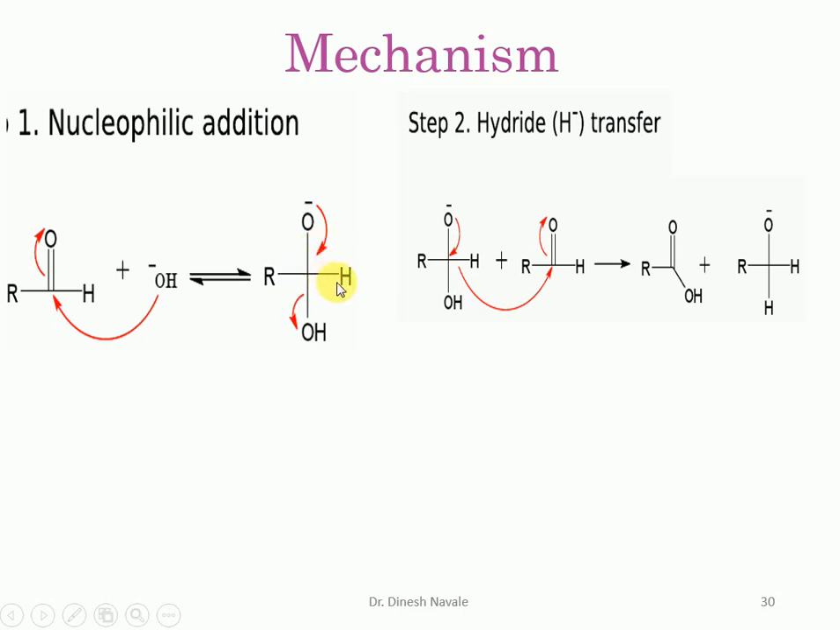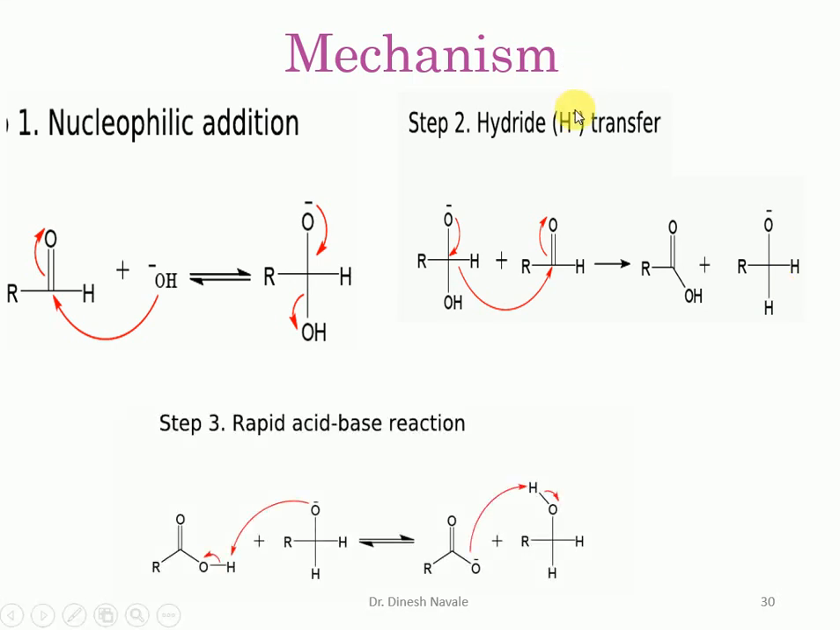This hydride will attack the second molecule of aldehyde. So this is a reduction reaction. We can easily see this oxide ion will come back and this hydride is transferred to the second molecule of the aldehyde, and we get the formation of carboxylic acid. This is R C double bond O OH, the carboxylic acid as a product, and we get R C O minus H, the alkoxide ion. So the first step is the nucleophilic addition and the second step is the hydride ion transfer.